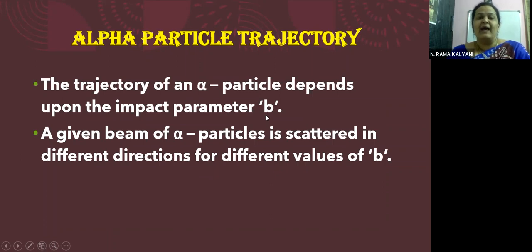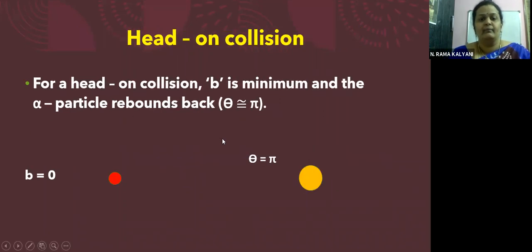That is the path of the alpha particle. Whether it is getting deviated or not depends upon the value of the impact parameter. A given beam of alpha particles is scattered in different directions for different values of B. So, as we have seen, in a beam of alpha particles, there are a number of alpha particles. So, each alpha particle is scattered in a different way, which is based upon the value of B. Now, children, observe this animation carefully, children.